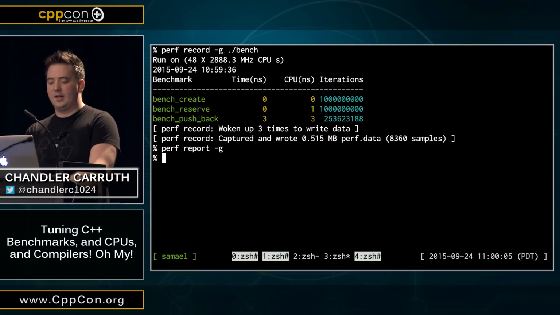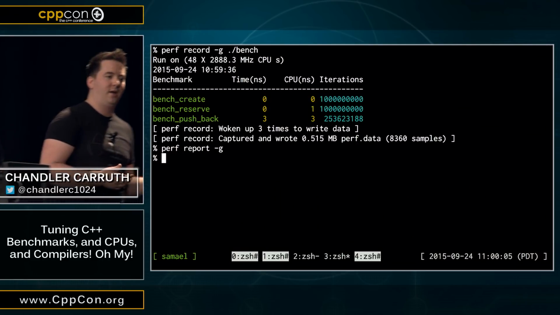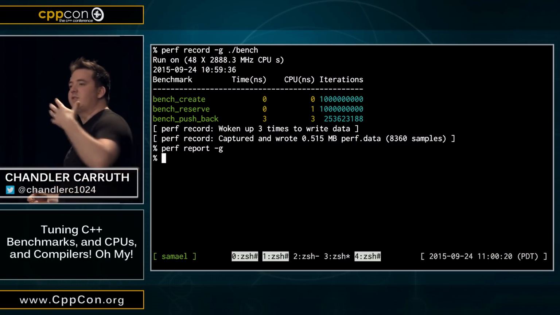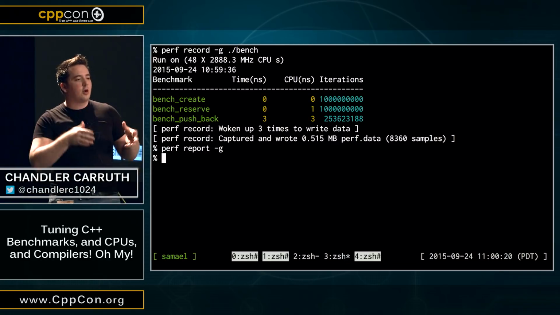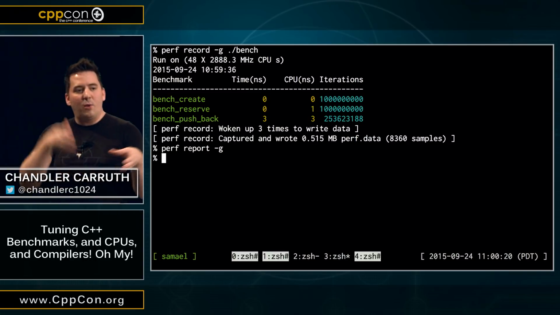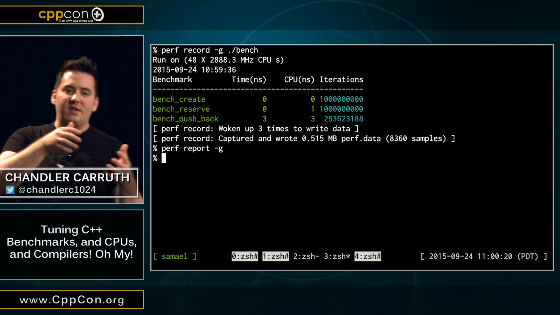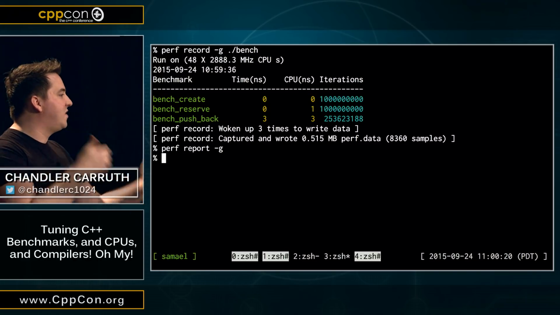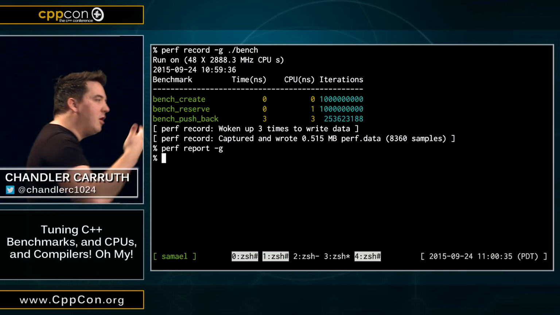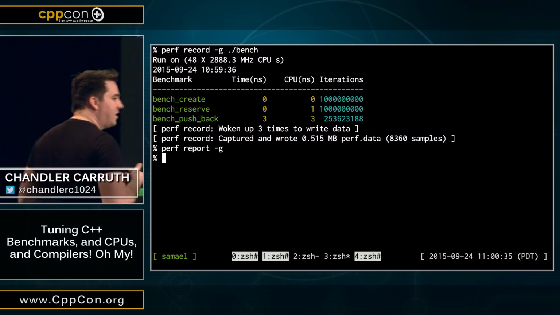So the problem here is actually how we built our binary. When you're recording with this -g option, what it's doing is interrupting your program periodically. It usually does this with a signal, okay? And when it interrupts your program, it looks at the current state of the stack of the thread that was running, and then it tries to figure out the call stack from that current position.